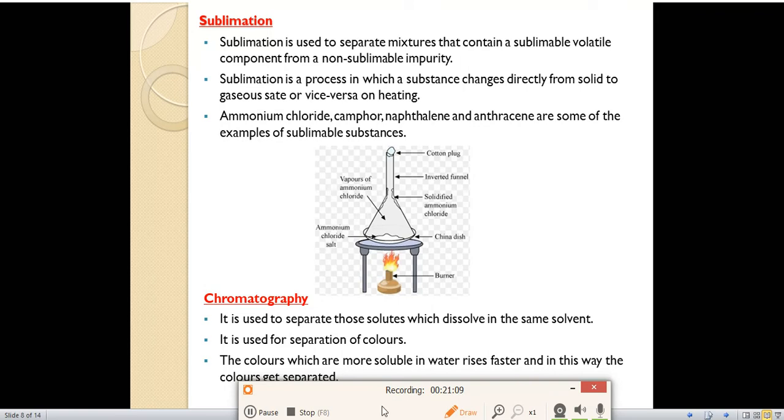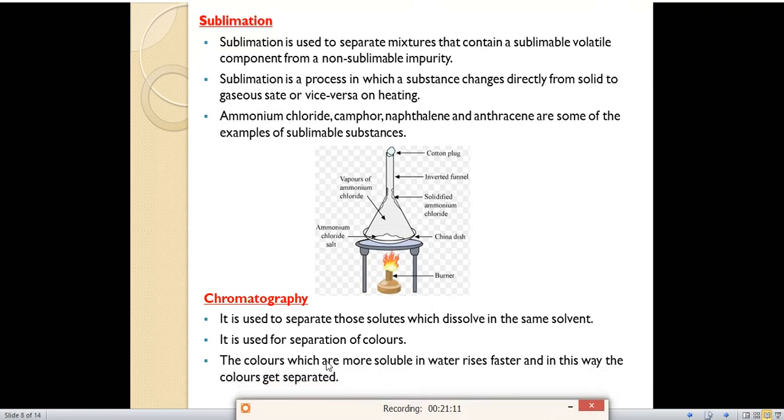Our next topic is chromatography. What is chromatography? It is a technique to separate the colors. Chromatography is a technique or process to separate the colors in a given substance. It is used to separate those solutes which dissolve in the same solvent. Generally it is used for separation of colors.